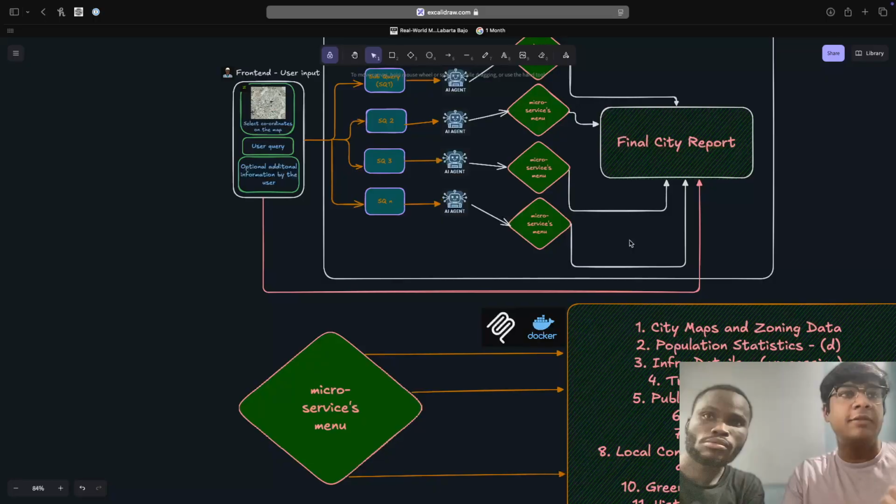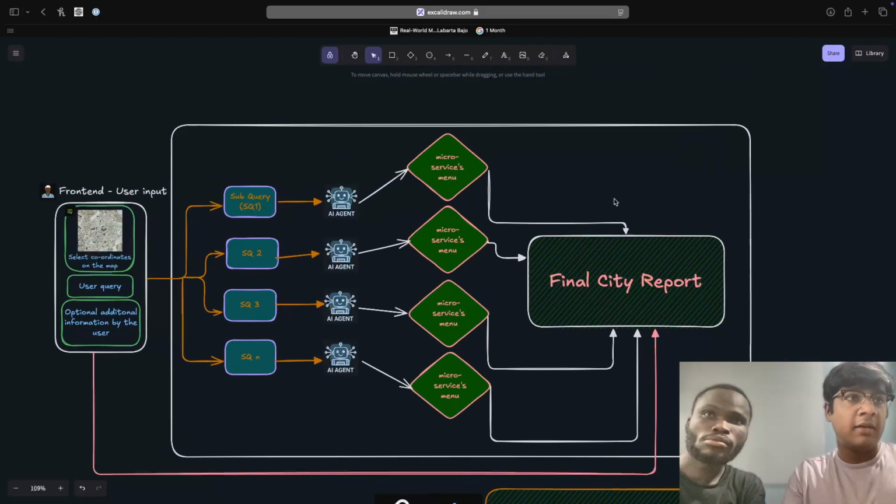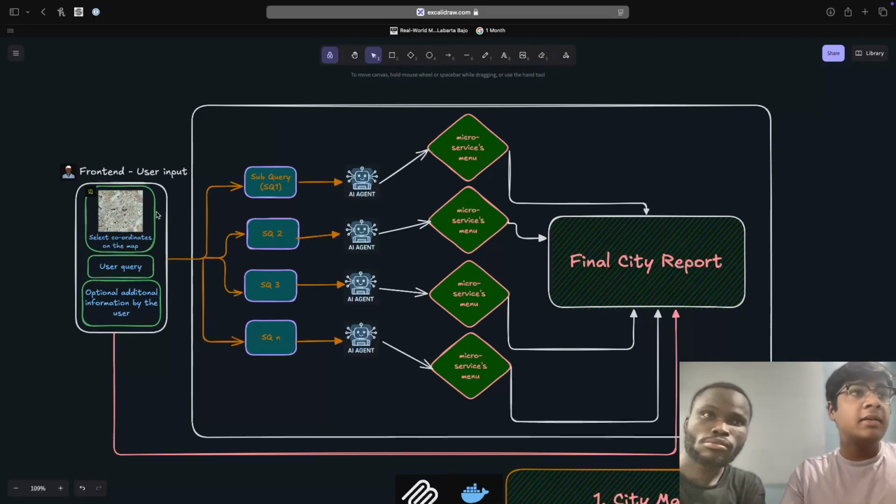Let me give you a brief tour of the architecture that we have built. In this one, the user gives a query and selects the coordinates on the map or the place that they want. Our LLM understands that a query is composed of multiple different queries, and we break it down into multiple sub queries: sub query 1, 2, and 3.